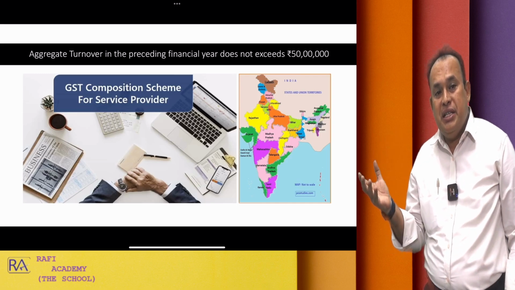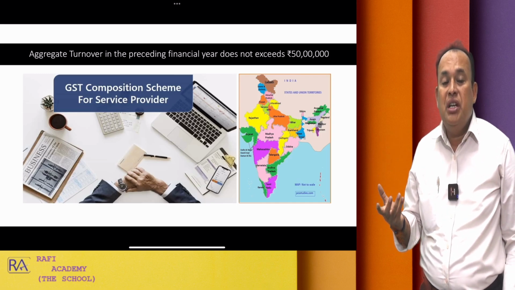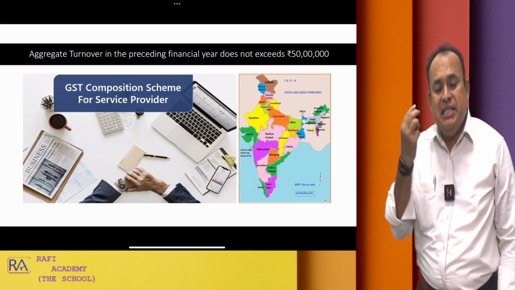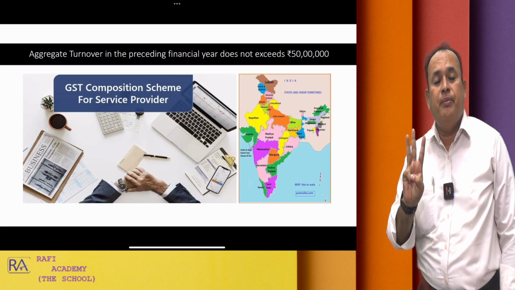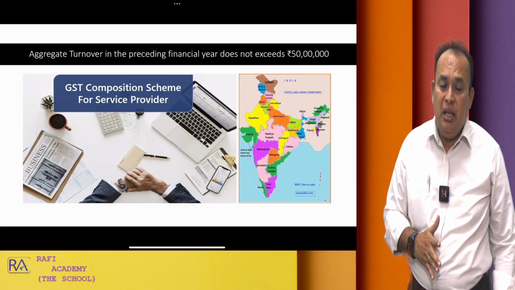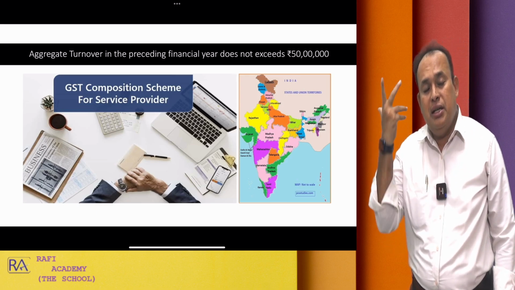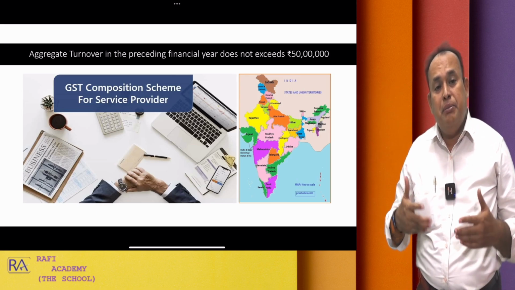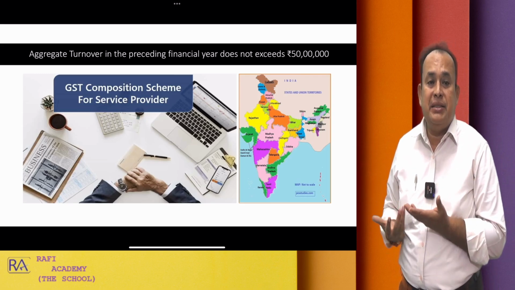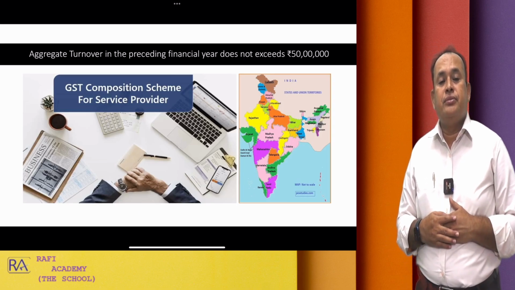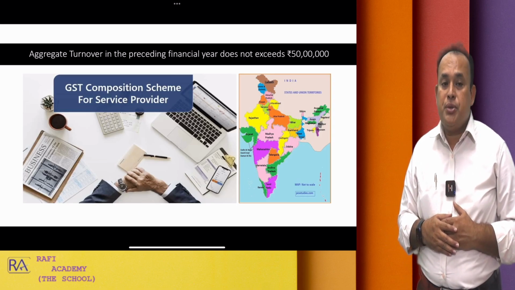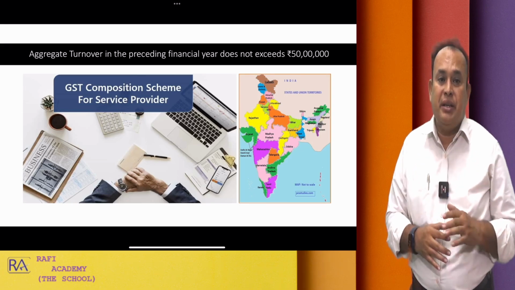If they choose this, the benefit is that they are liable to pay CGST 3% only, SGST 3% only, and that payment of the tax is also quarterly, filing the return quarterly. They are free from maintaining the books of accounts under the GST. It is a turnover based tax. Benefits are there. Of course, there are demerits also.